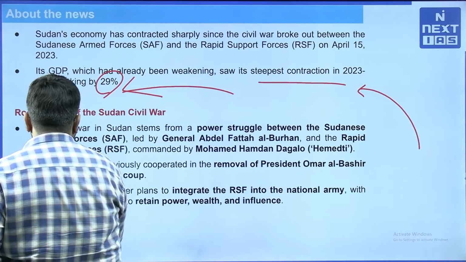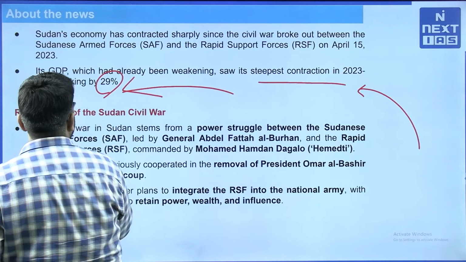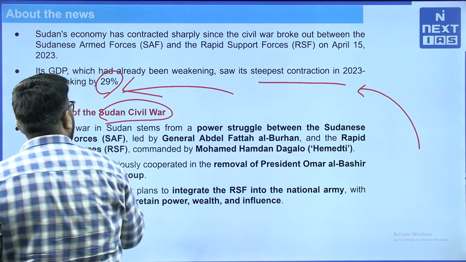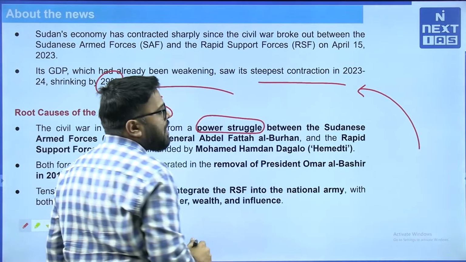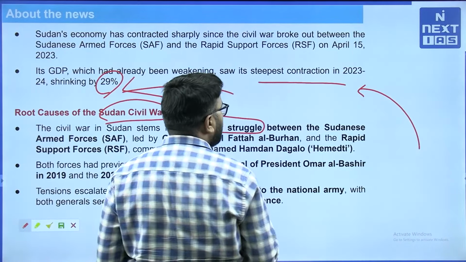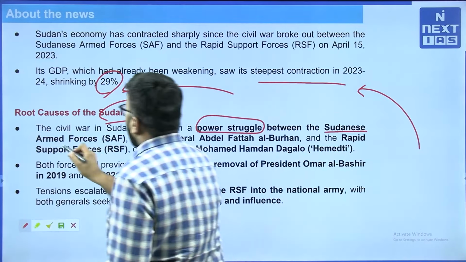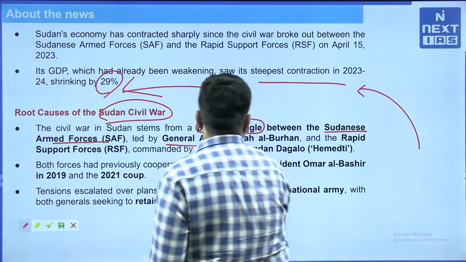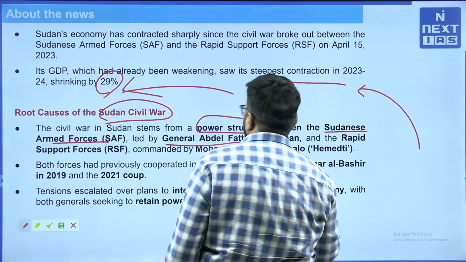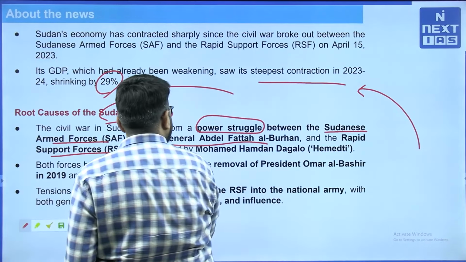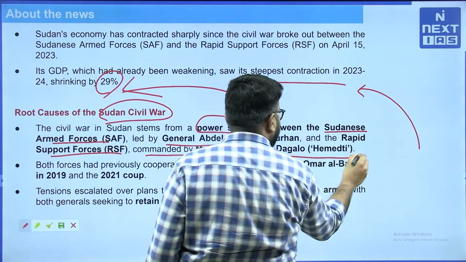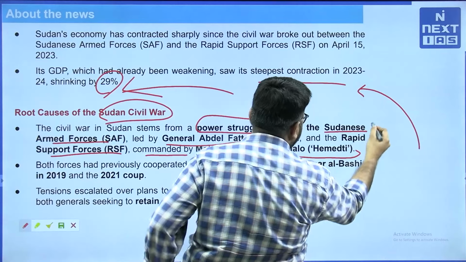So what is the basic root cause of the Sudanese civil war? The civil war in Sudan stems from a power struggle between the Sudanese Armed Forces, SAF, led by General Abdel Fattah al-Burhan, and the Rapid Support Forces, RSF, commanded by Mohammed Hamdan Dagalo Hemeti.